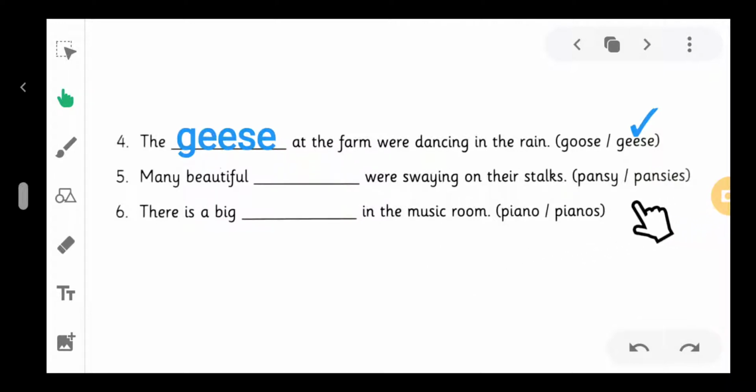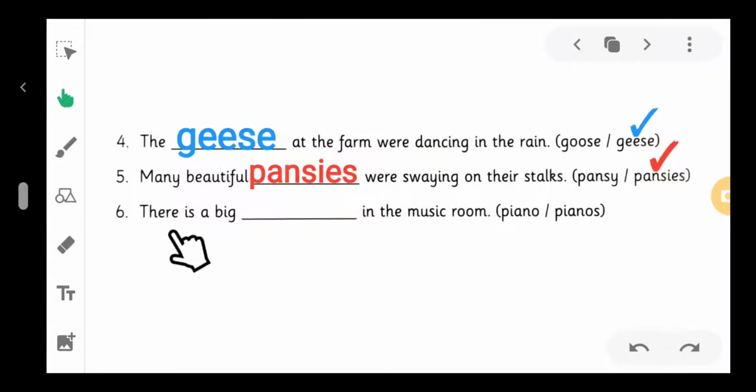Which noun do we choose from here? Pansy or pansies? Yes, pansies. Why do we use pansies? Because we use were with plural nouns. So we write here pansies. Many beautiful pansies were swaying on their stalks.